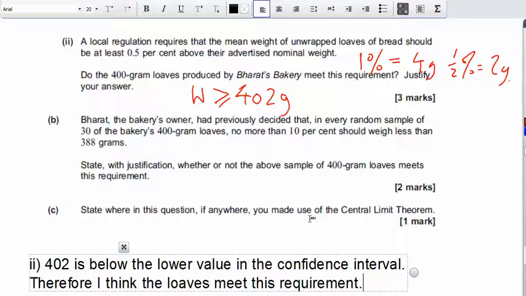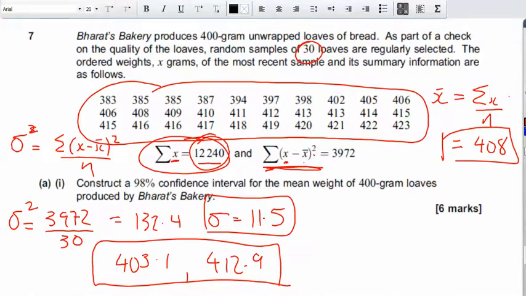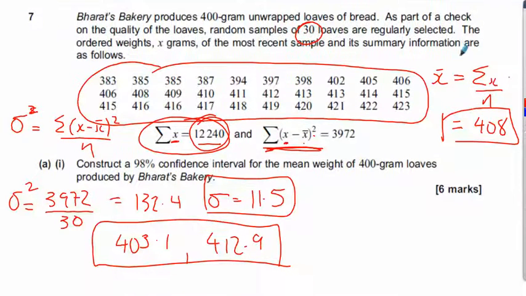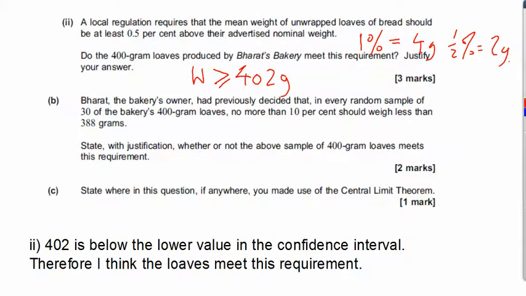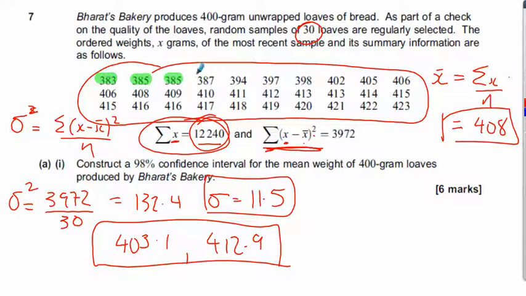Part B, it says Barrett, the baker's owner, has previously decided that in every random sample of 30, no more than 10% should weigh less than 388 grams. State with justification. Well, if you look at the data, there are 4 loaves less than that. Okay, and 10% would be 3 loaves.